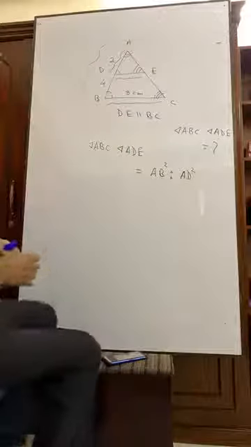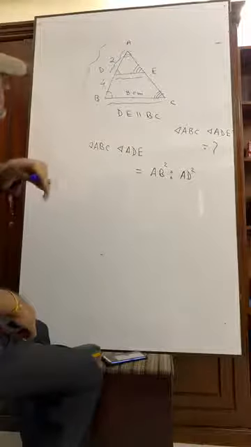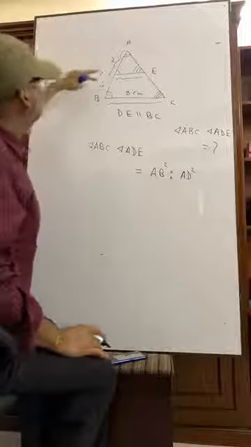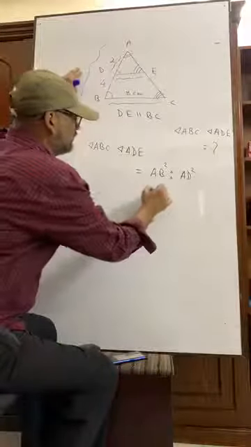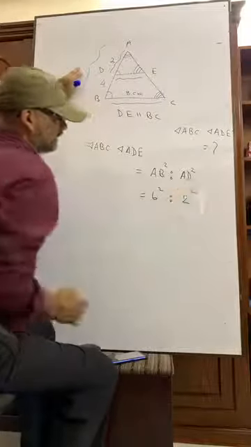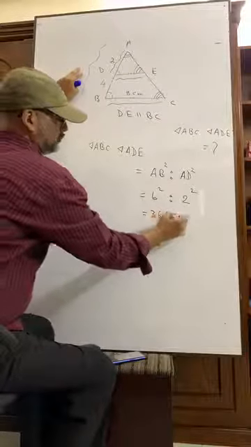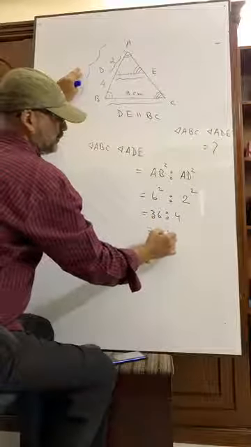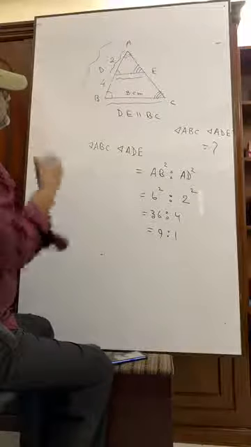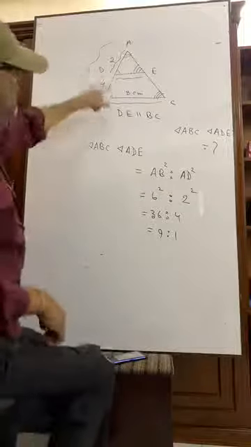Okay? AB and AD are the corresponding sides. So what is AB? AB means 2 plus 4, that is equal to 6 square. What is AD? AD means 2 square. Okay, that is 36 is to 4. So we are getting 9 is to 1. Try to understand. AB here is 2 plus 4 equals 6.